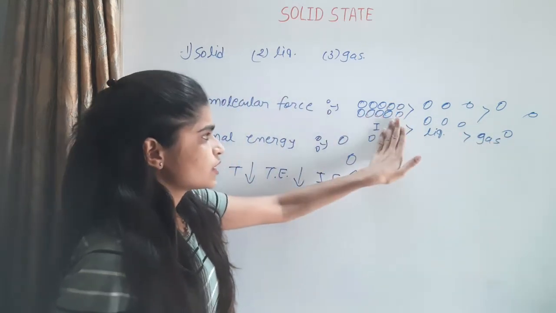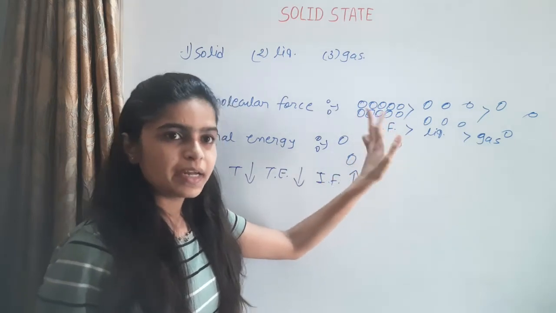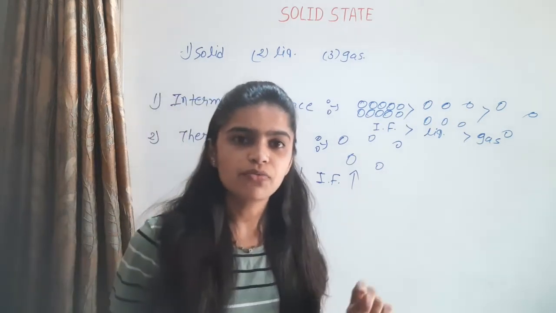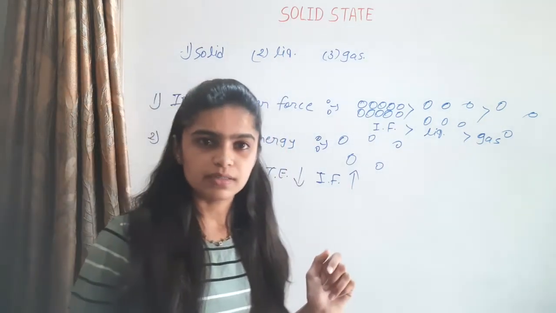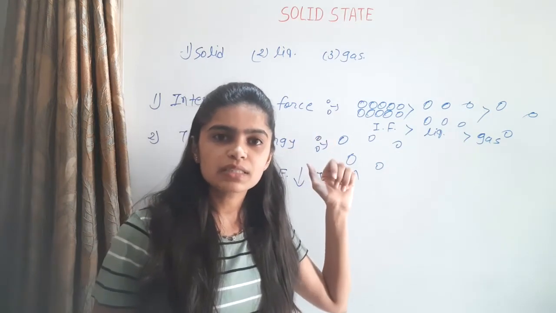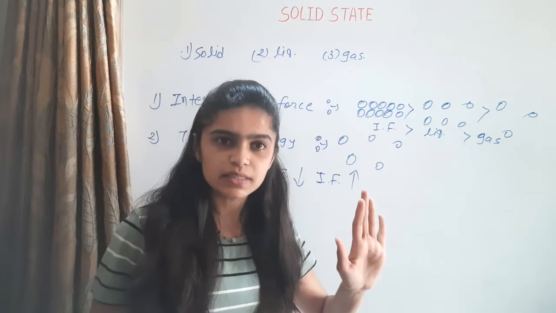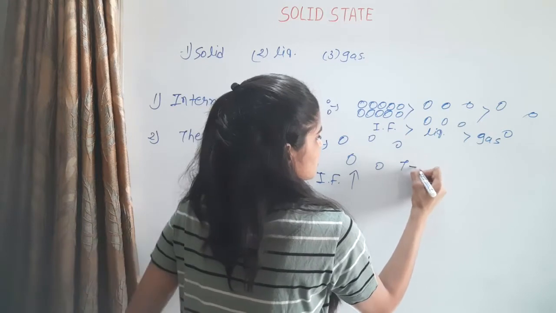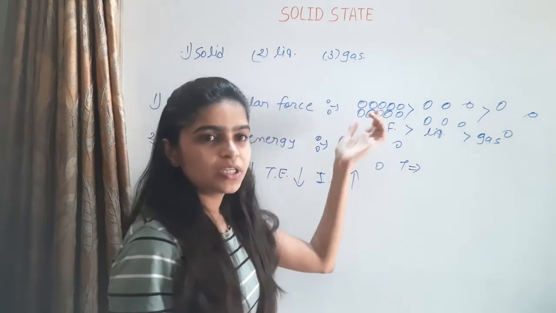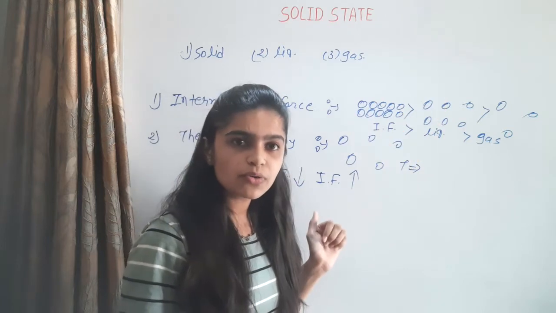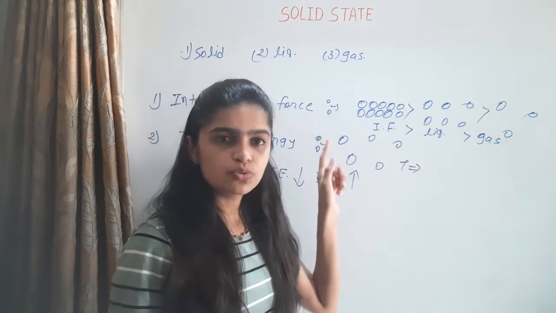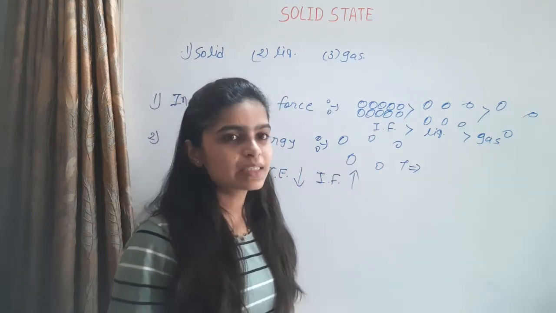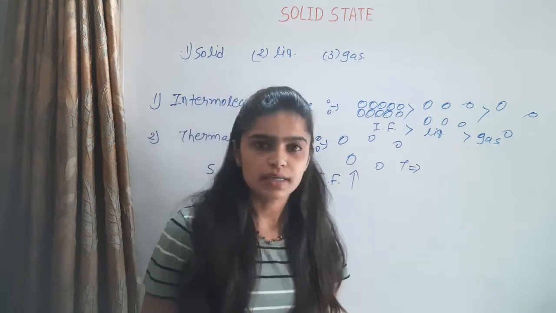So intermolecular forces are more in solids and less in gases. The predominant factor changes: thermal energy predominates going from solid to liquid to gas, and intermolecular forces predominate from gas to liquid to solid. With more intermolecular forces it acts as a solid, and with less it acts as a gas.